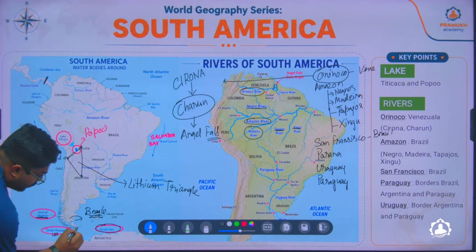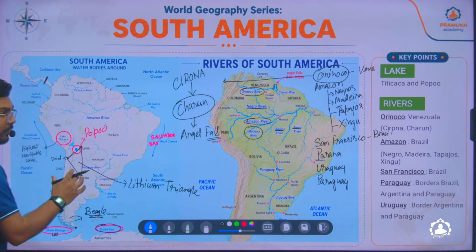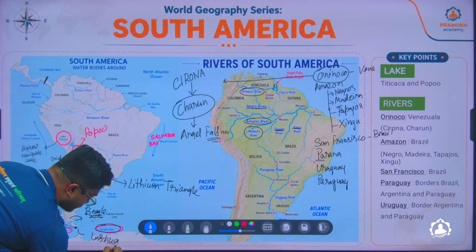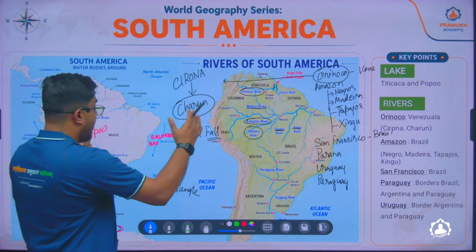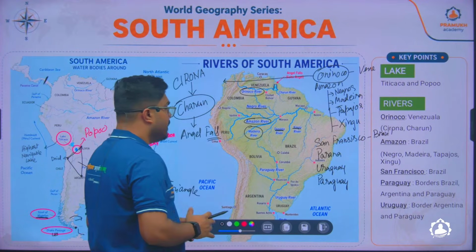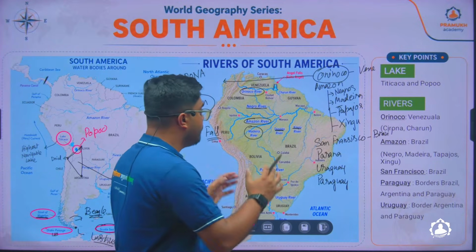And here, if you look at this point, this is the extreme southernmost point of South America. This is called Ushuaia, the southernmost point. So if you have to go to Antarctica through South America, you have to go through this particular point of Ushuaia. So these are the physiographical locations of various landforms and rivers along with water bodies of South America.